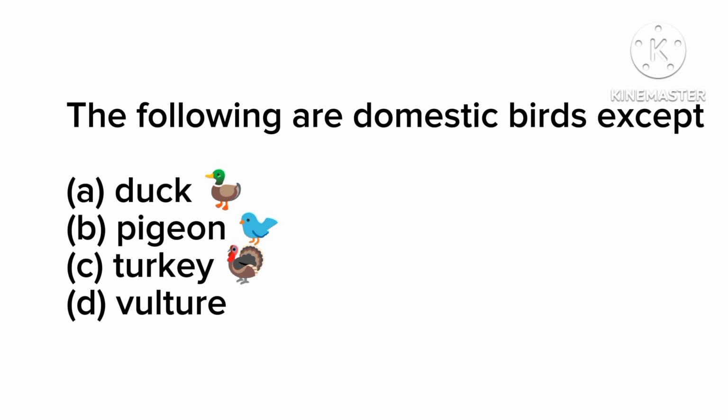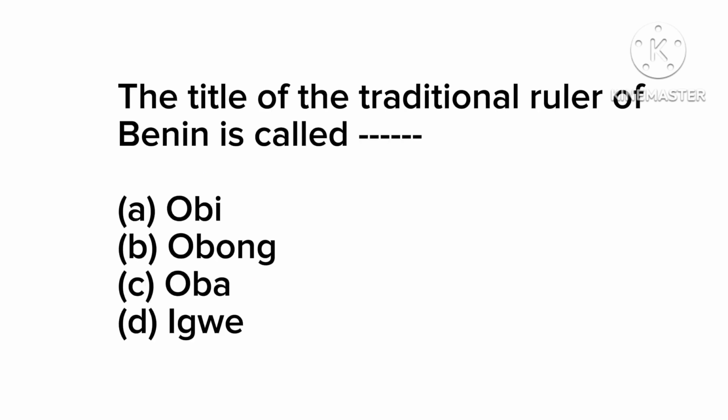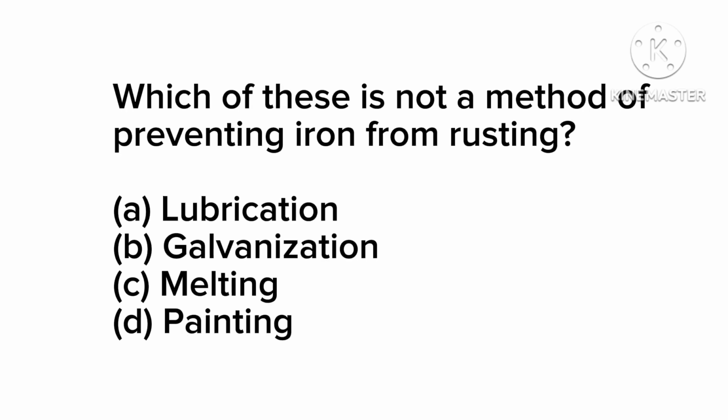Now the next question, we have the title of the traditional ruler of Benin is called option A, Obi, B, Obong, C, Oba, and D, Igwe. If you live in Nigeria, okay, this shouldn't be a problem to you, okay. The traditional ruler of Benin is called Oba, okay. Now the next question, see, the questions are very simple, very simple, though there might be some tough ones. All you just need is to know them and they will not be tough to you anymore, okay.